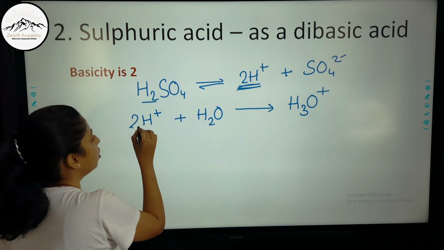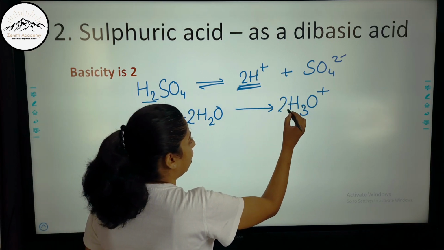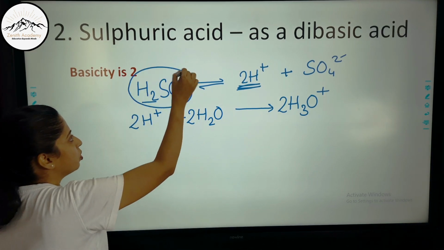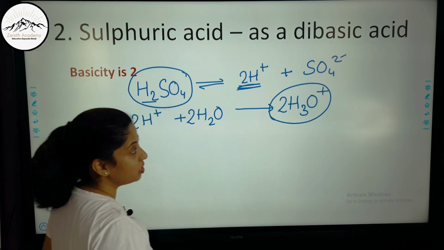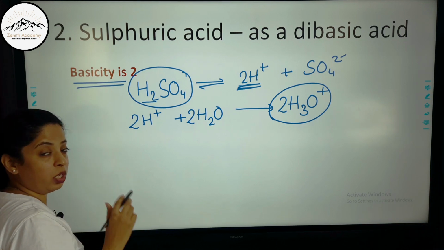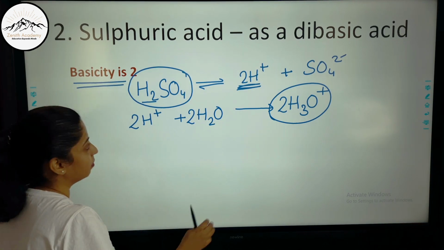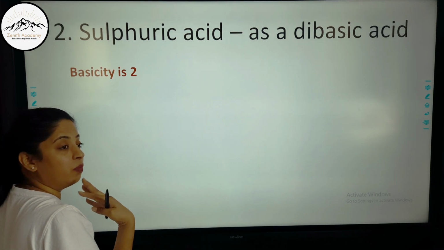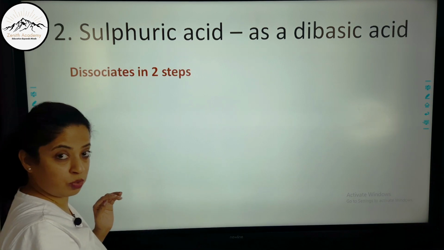So here there is 2 H plus, 2 water and 2 hydronium ions. So you can see that one molecule of H2SO4 has given 2 molecules of hydronium ions. That is why we call its basicity 2, that is, per molecule of H2SO4 it is providing 2 hydronium ions. It is these hydronium ions or H plus ions which are responsible for the acidic character of H2SO4.